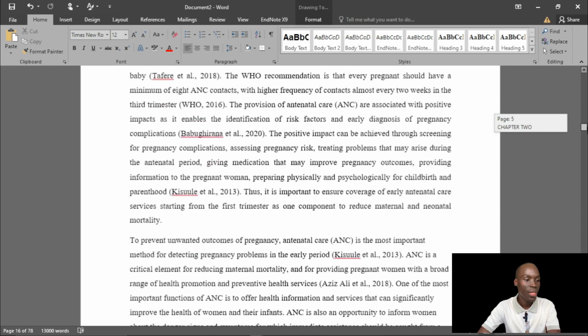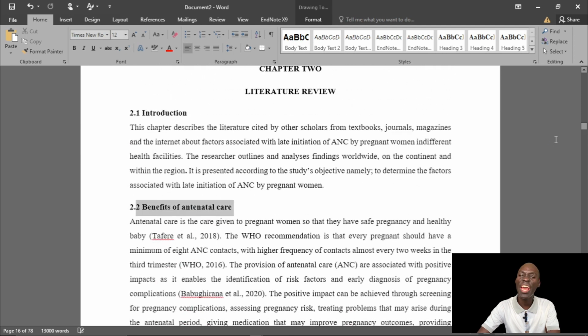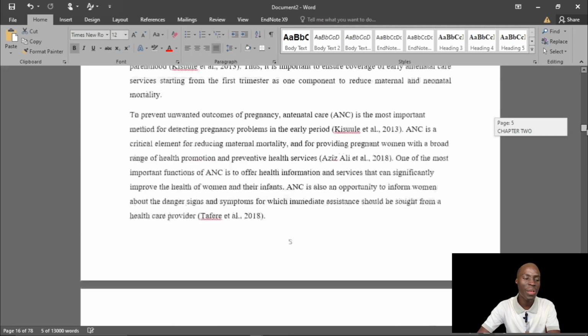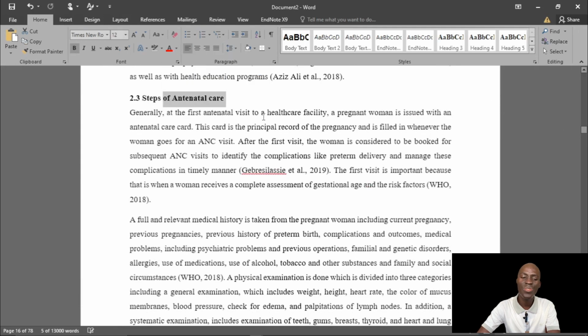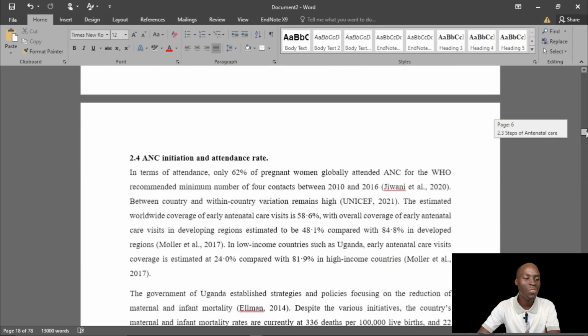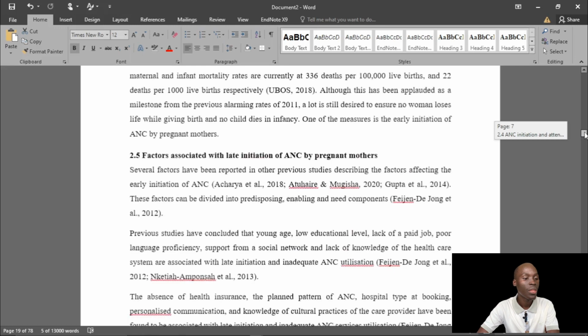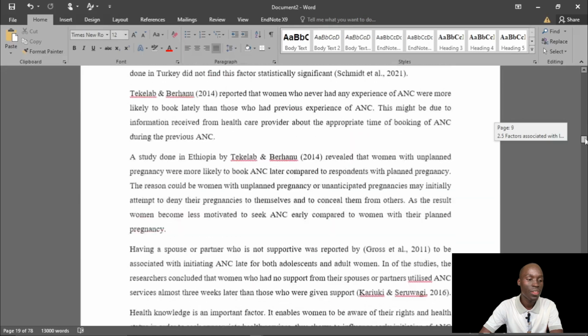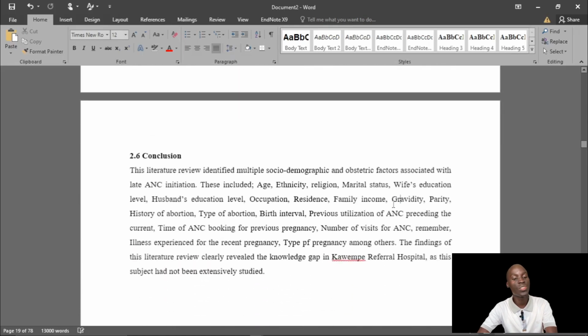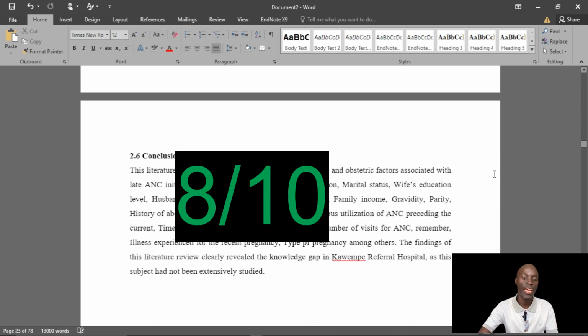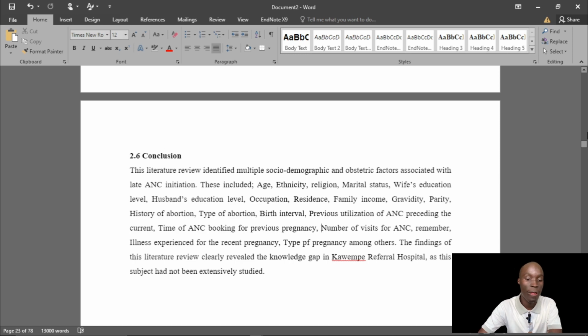Literature review. The person introduced benefits of antenatal care, not really too critical as per the study. Steps of antenatal care, not really within the study context. ANC initiation and attendance rate. This is fair now. Here we are talking, because we are talking about antenatal care initiation. Factors associated, we are now talking. Okay, conclusion. This is okay. Because there is a lot of irrelevant information at the beginning, I'm going to give it 8 out of 10 because they still wrote some good literature review there.